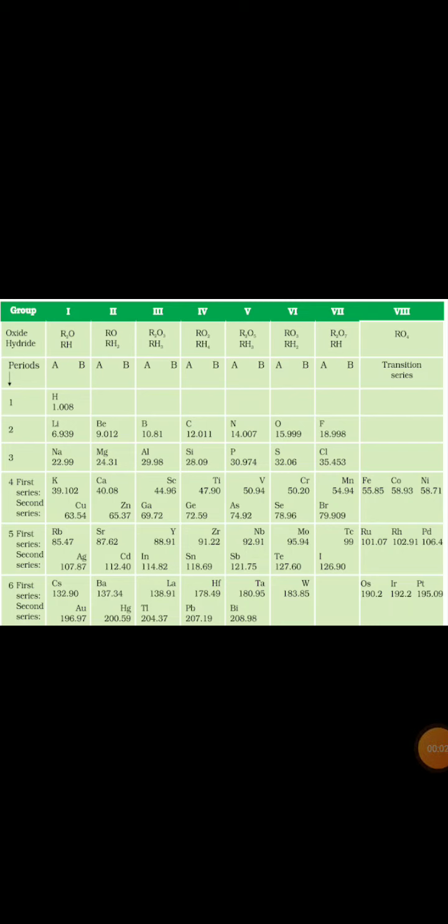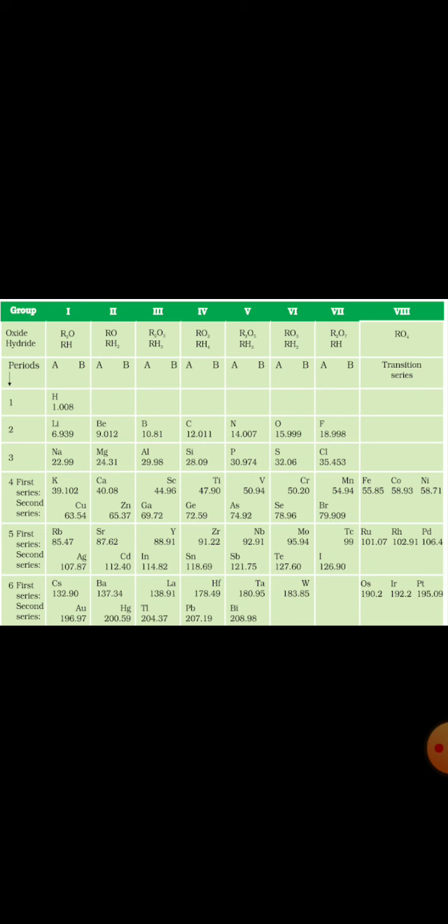Now let us talk about achievements of Mendeleev's periodic table. While developing the periodic table, there were some places where Mendeleev kept an element with greater atomic mass before, and an element with slightly lower atomic mass afterwards.